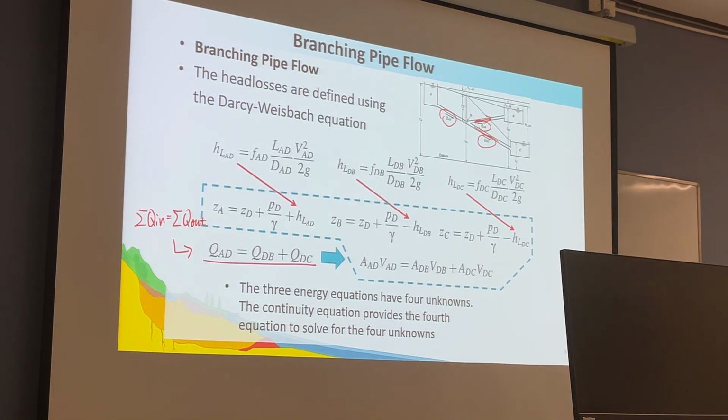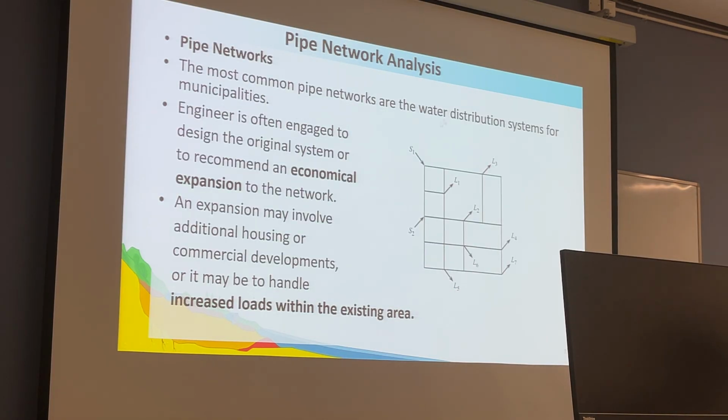For the branching pipe system, we need to solve the equation system to find the unknown parameters. This is the branching pipes situation. We will also have a tutorial question giving you an example of how to solve it. Next is the pipe network system.